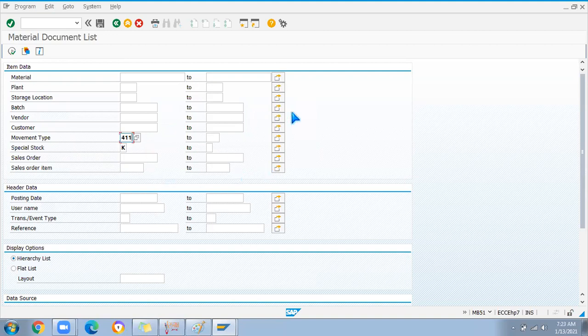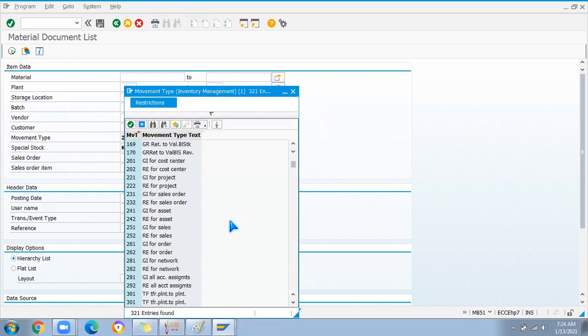From there, if you want to shift or take it back to our own plant stock, then it's 411K. If you want to use it for production, then you go for 201K. If you want to use it for sales order goods issue, then it's 261K. Also, I think 601K is there, goods issue for the sales order. It depends on the requirement, how exactly you are going to issue the goods.